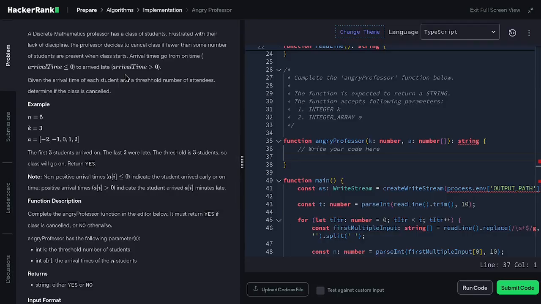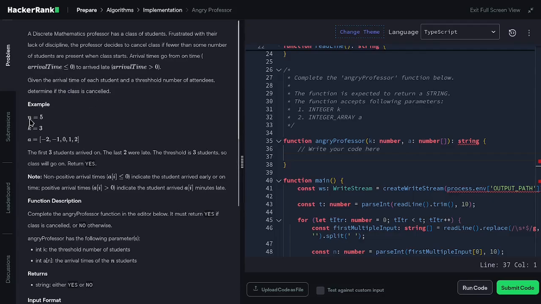Arrival times go from on time, which is arrival time below or equal to 0, which is now, to arriving late, which is arrival time above 0, when the class starts. It is considered a late time. Given the arrival time of each student and a threshold number of attendees, determine if the class is cancelled.